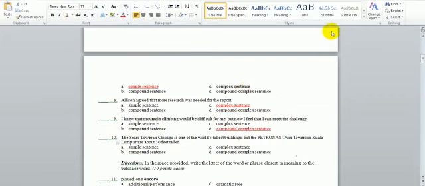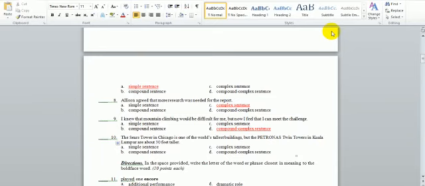Number 10. The Sears Tower in Chicago is one of the world's tallest buildings, but the Petronas Twin Towers in Kuala Lumpur are about 30 feet taller. What kind of sentence? Let's read it one more time. The Sears Tower in Chicago is one of the world's tallest buildings.